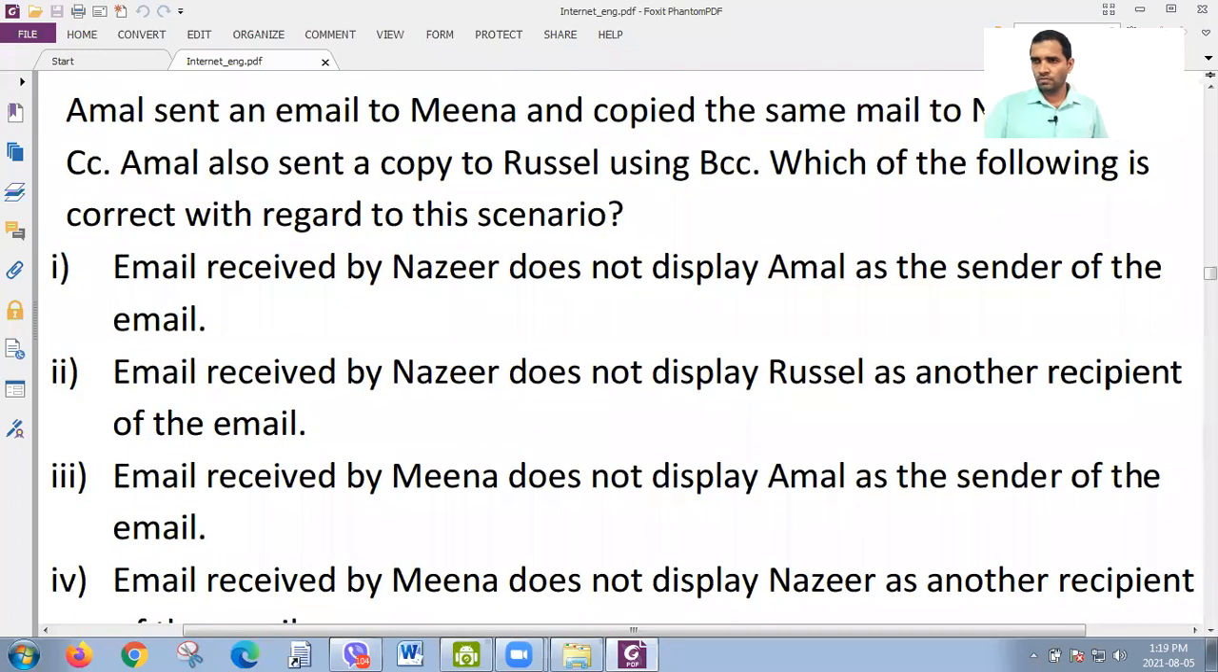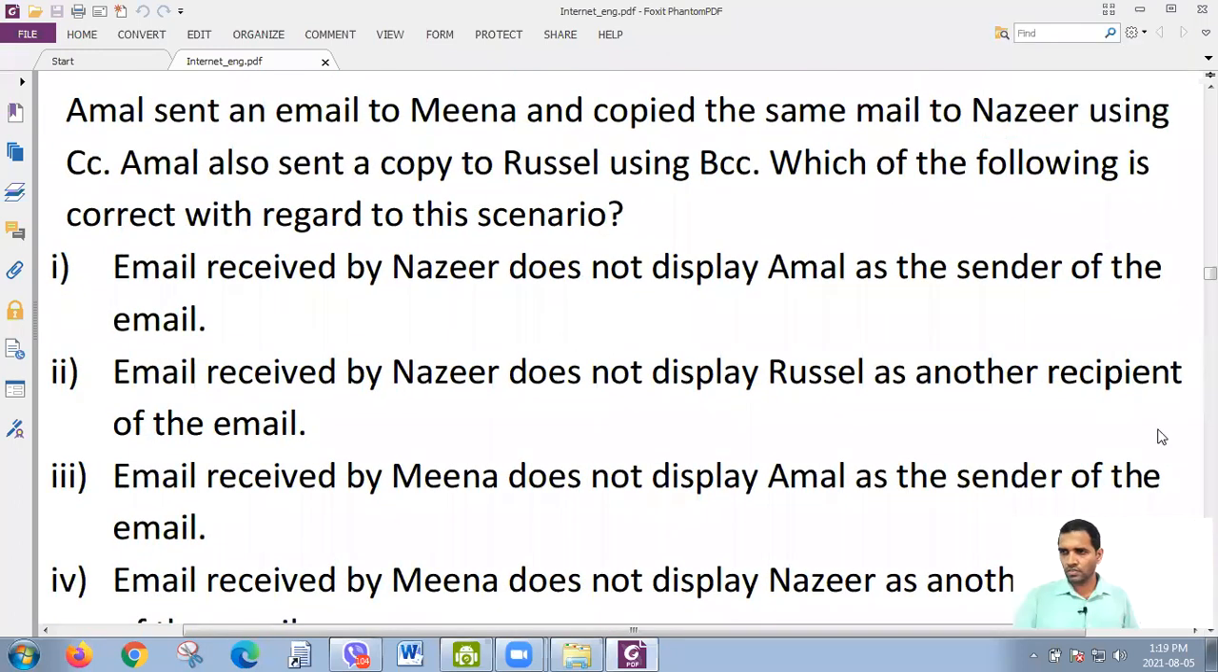Okay, I will give some time to read and understand the question. Right, better I hide myself. Right, look here. Amal sent an email to Meena and copied the same mail to Nasir using CC. Amal also sent a copy to Rachel using BCC. Which of the following is correct regarding this scenario?